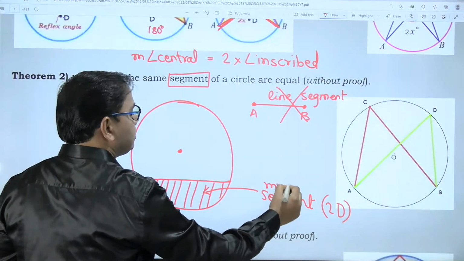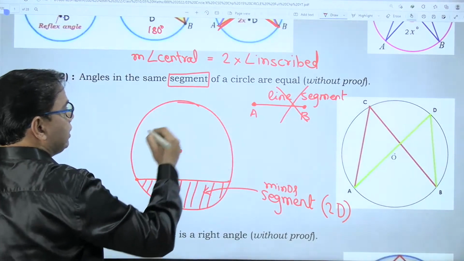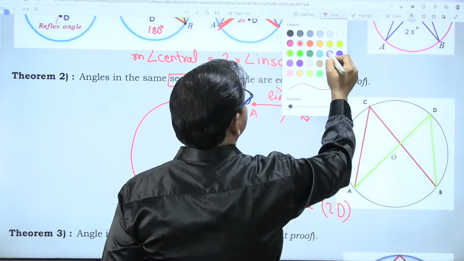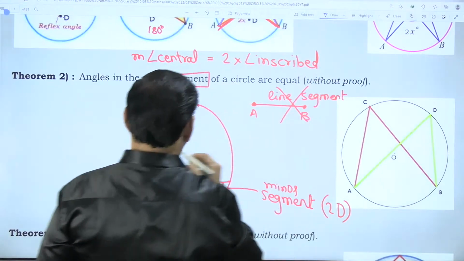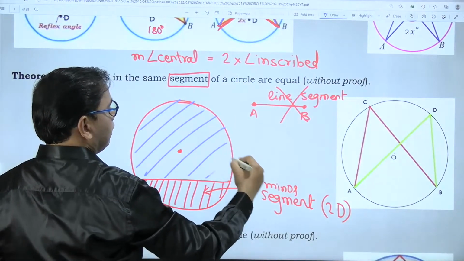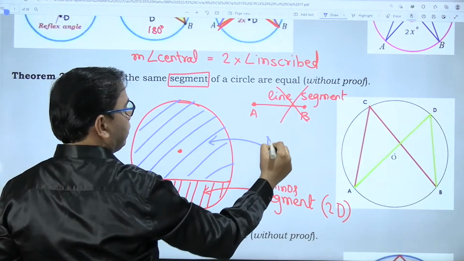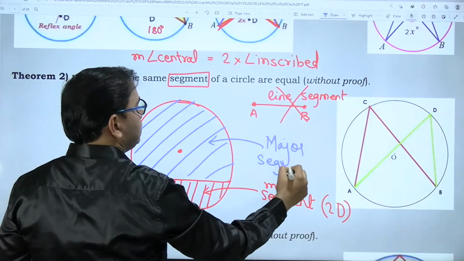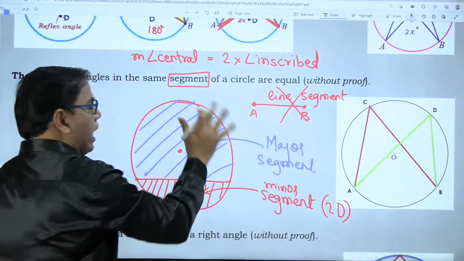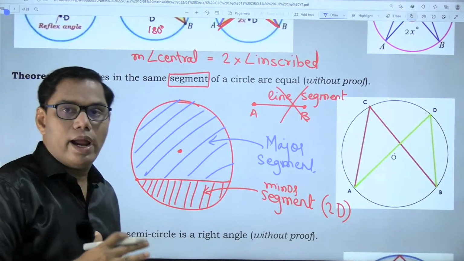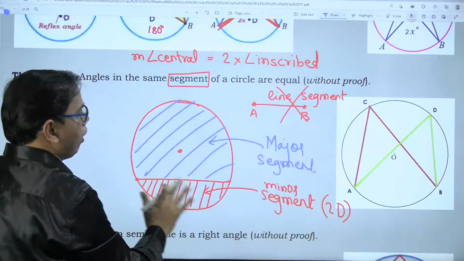If this region does not contain the center of the circle, then it is called the minor segment. Otherwise, this region which includes the center of the circle is called the major segment. And this is two-dimensional, which means it is possible to find the area of the segment.